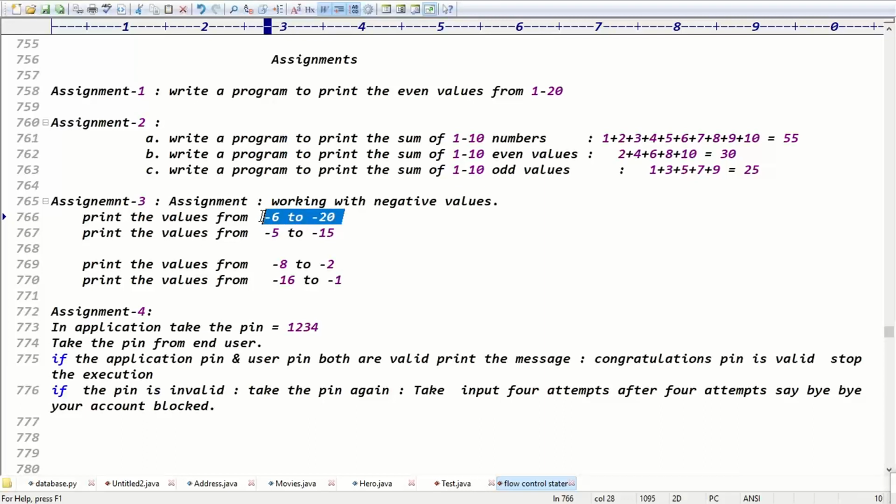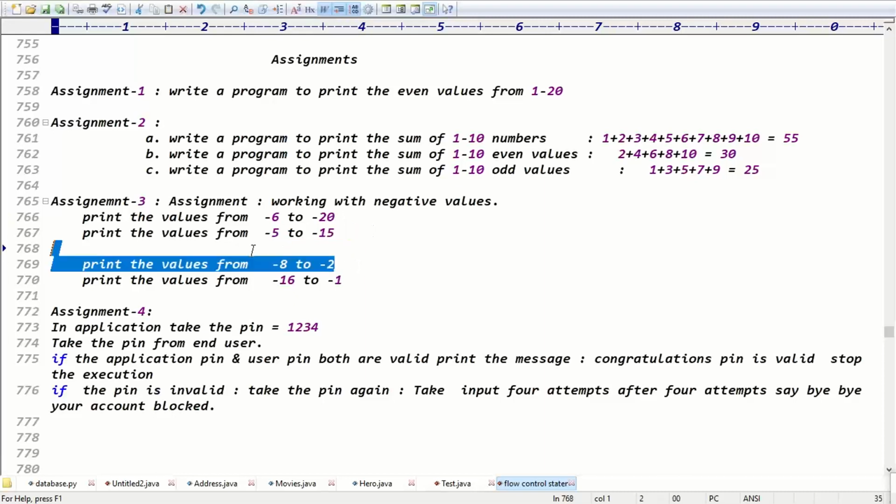-6 to -20 means which is like lowest to highest or highest to lowest? -6 is the highest, then this value is lower. Highest to lowest, right? Highest to lowest you have to print, so you have to do increment or decrement, that you decide. So you got the clarity, right? The requirement is to print the values from -6 to -20, -5 to -15, -8 to -2, -16 to -1.